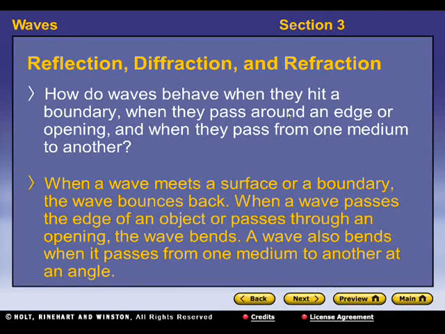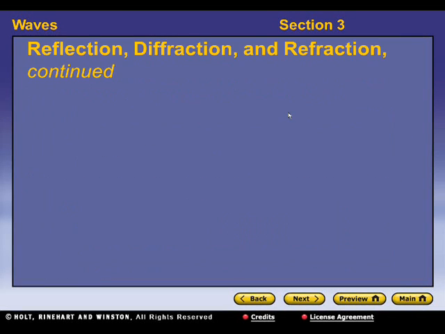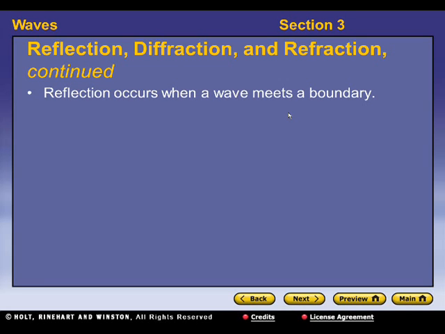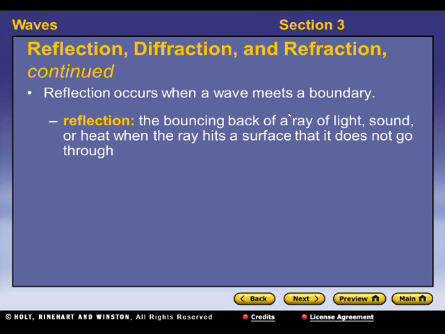How do waves behave when they hit a boundary, when they pass around an edge or opening, and when they pass from one medium to another? So when a wave meets a surface or a boundary, the wave bounces back. When a wave passes an edge of an object or passes through an opening, the wave bends. And a wave also bends when it passes from one medium to another at an angle. So reflection. Reflection occurs when a wave meets a boundary.